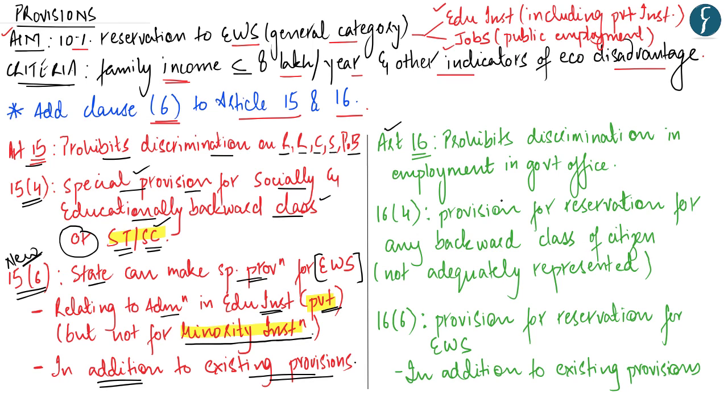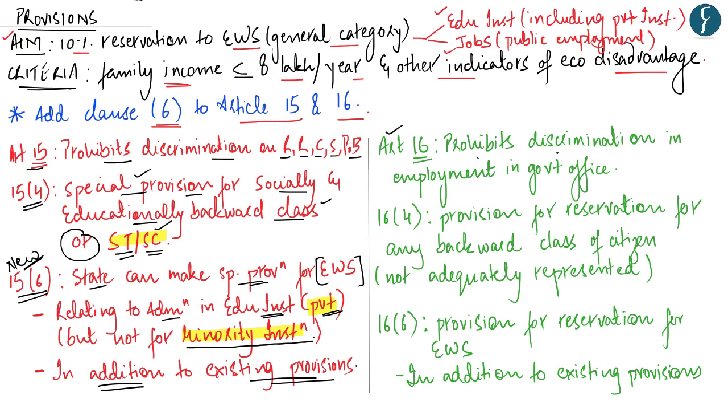Now coming to Article 16. Article 16 talks about equality of opportunity in matters related to public employment, and it categorically states that no citizen shall be discriminated against in the matters of employment in the government office, that is in the matters of public employment, on the basis of religion, race, caste, sex, descent or place of birth, residence, etc. Further, Clause 4 of Article 16 says that the state can make any provision for reservation for any kind of backward class of citizen, provided that in the opinion of the state, this backward class has not been adequately represented in the services under that state.